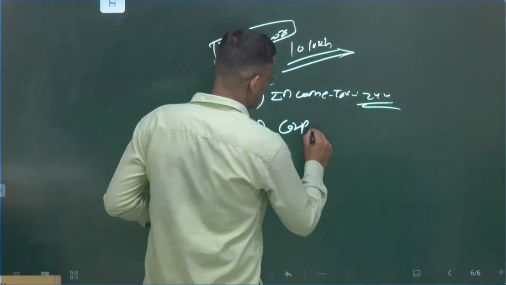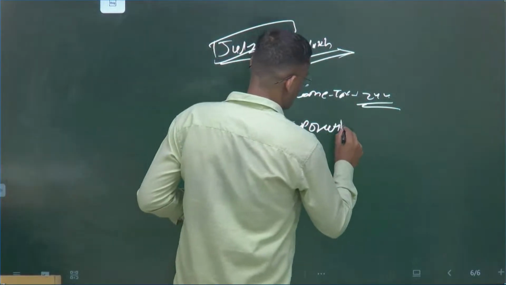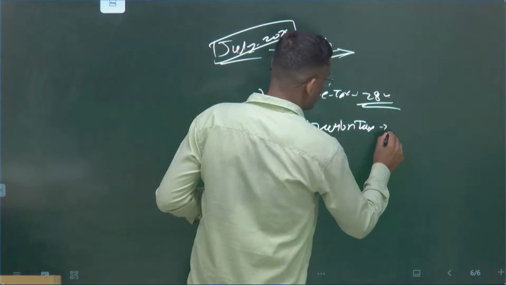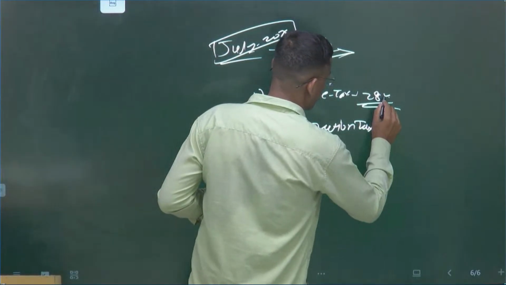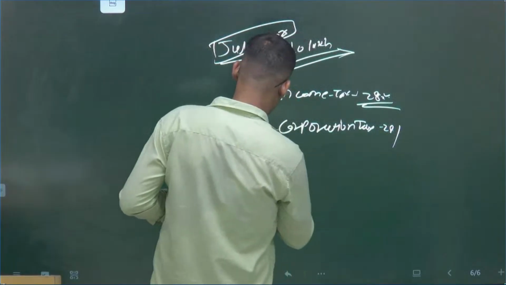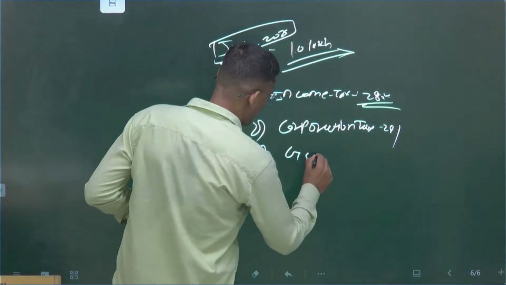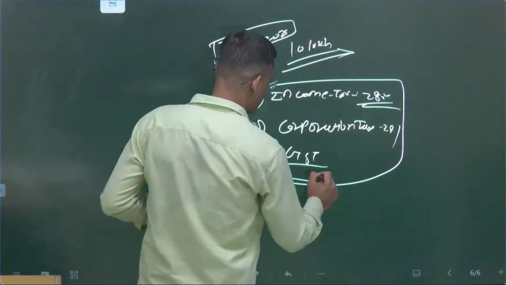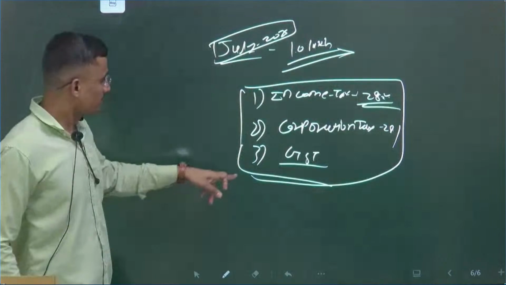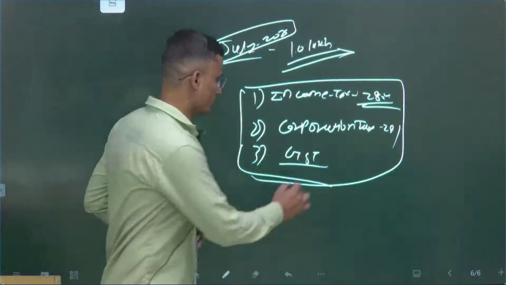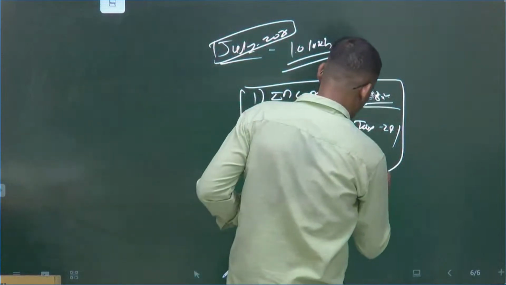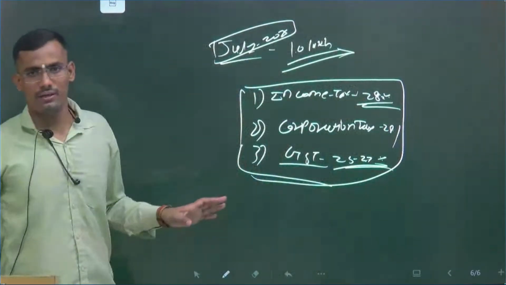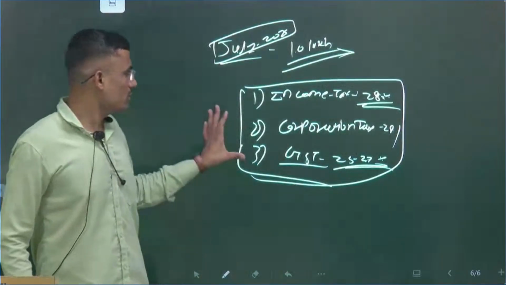Then corporation tax, I think this is 28 point something, and GST is on the same line. So these three are the biggest contributors of taxes. GST is around 25 to 27%, and this is Economic Survey data 2024-25. So this is GST.